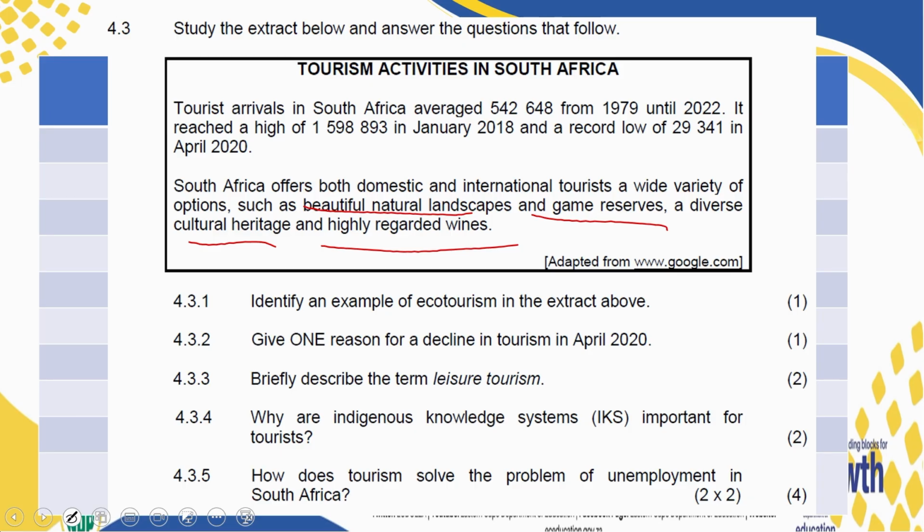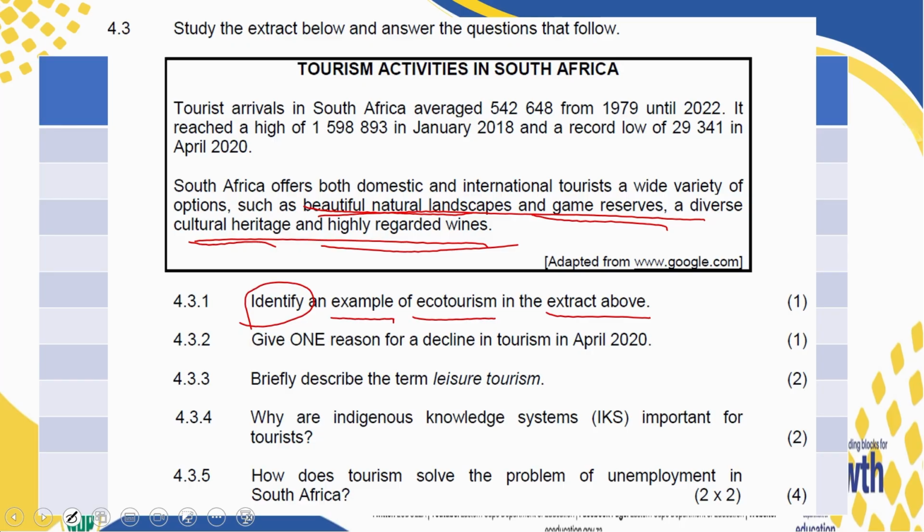Now, the first one, again it goes, identify. What are we identifying? An example of ecotourism. From where? From the above extract. Now, you can see that we have got so many examples that have been given. Again, the most common problem is to rewrite this whole sentence. We are not rewriting the sentence.